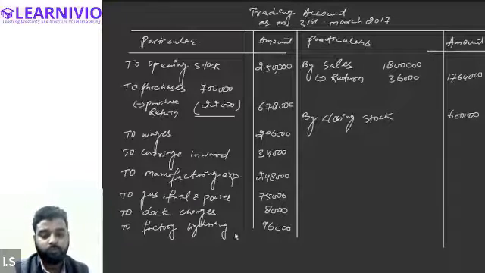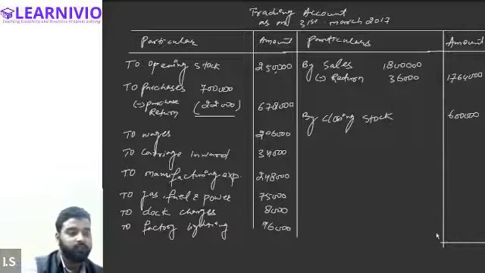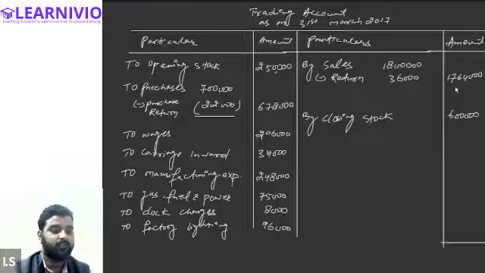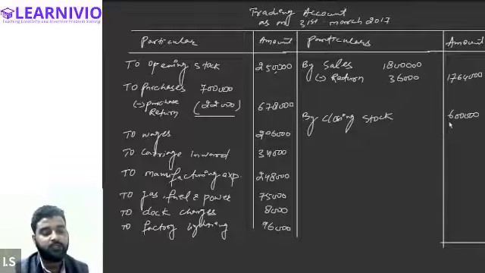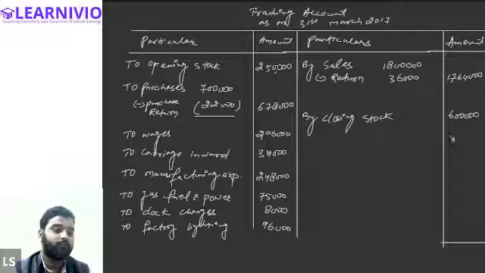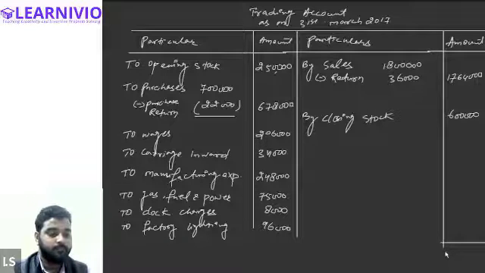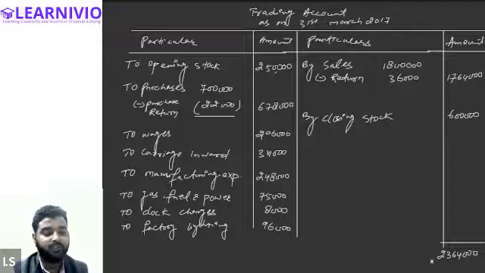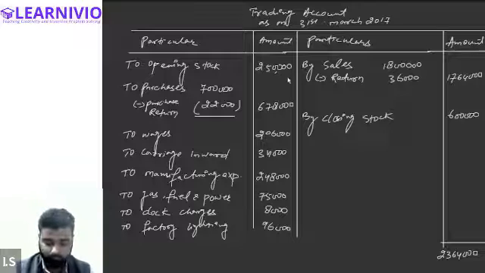Okay. Now we will have to total both the sides. So first of all, we will start from the credit side. So let's total the credit side. It will be 17 lakh plus 6 lakh. How much will it be? 23 lakh 64,000, right? Yes. 23 lakh 64,000. Okay. And out of 23 lakh 64,000, we will reduce 2 lakh 50,000. Just a minute, let me calculate this.